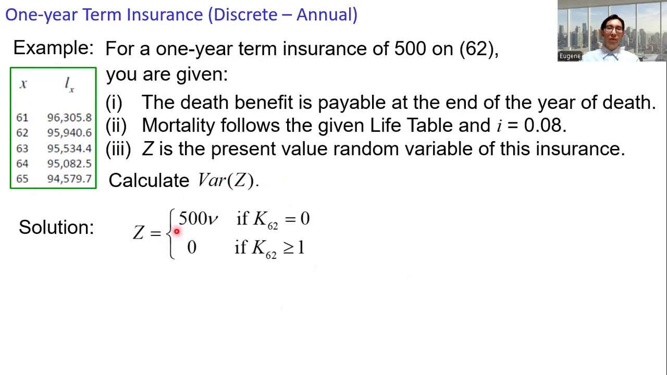We have Z equals 500 times nu if K62 equals 0, or else Z is 0. i is 0.08, so we have the present value factor nu equals 1 over 1.08. And therefore, 500 times nu is 462.96.